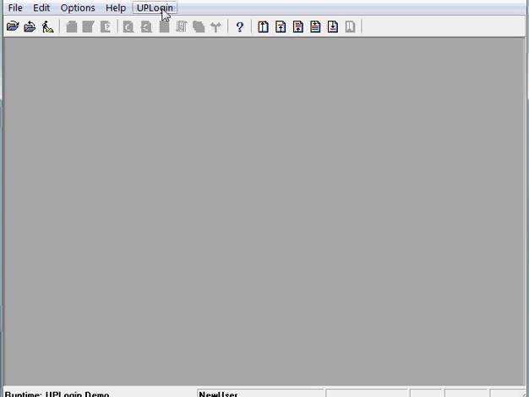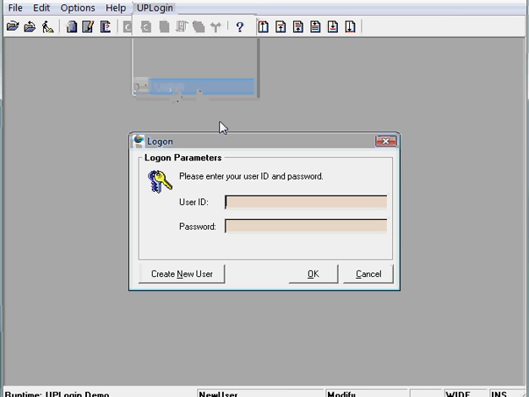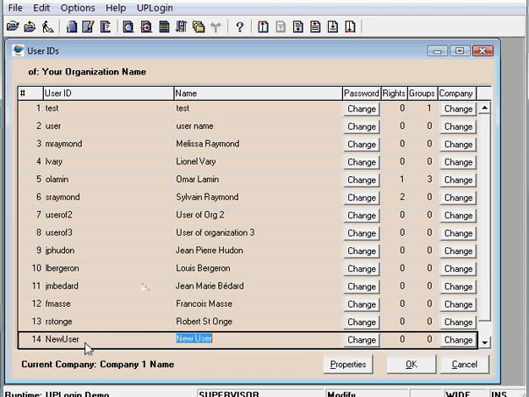But now if I log on as a supervisor again, and I go to the user list, the new user that was created on the fly is now available for review. A password can be assigned, rights, groups, and a company.